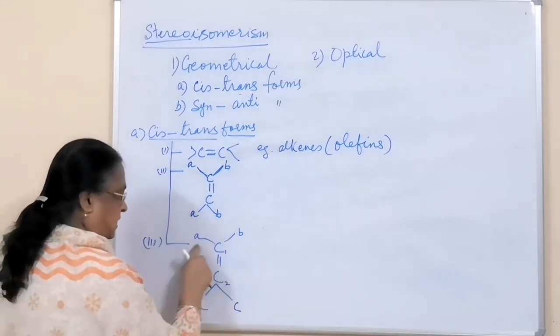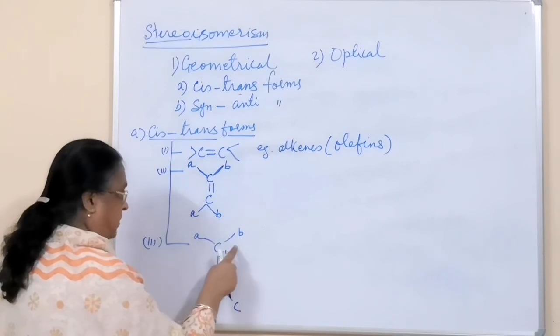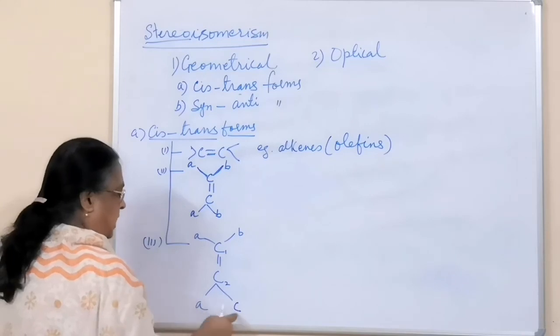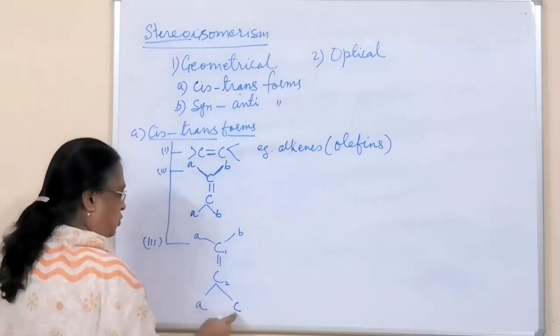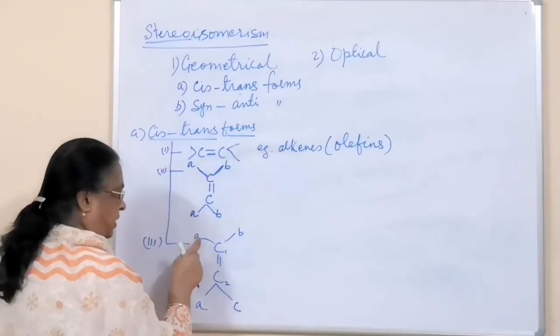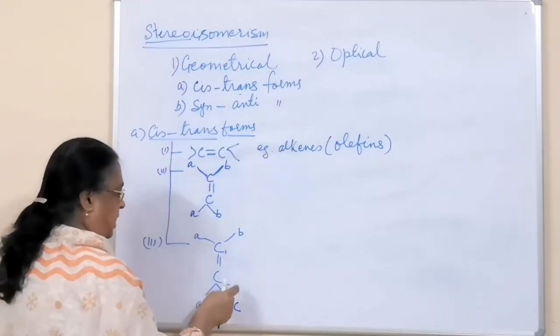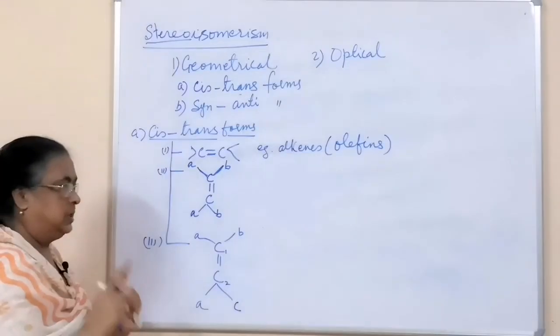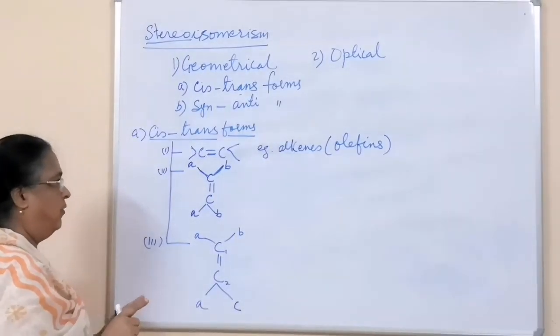Now the third point is that these groups or atoms should have similarity with the other carbon, meaning carbon 1 and carbon 2 should have at least one same atom or group of atoms.